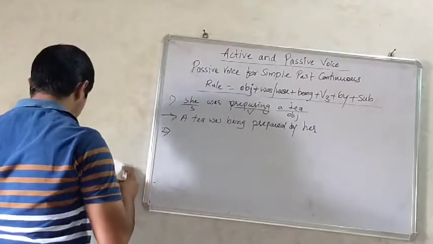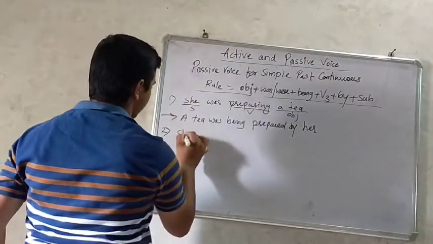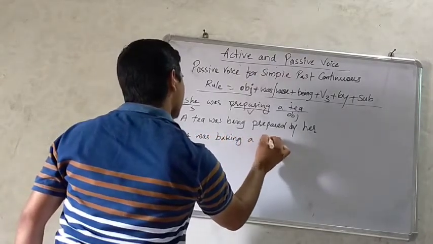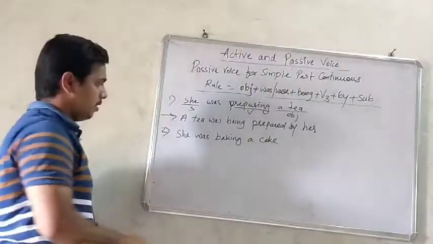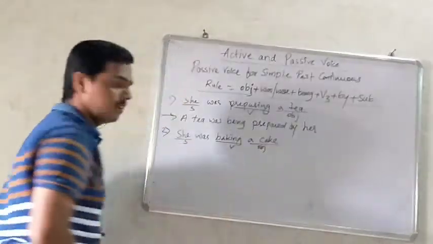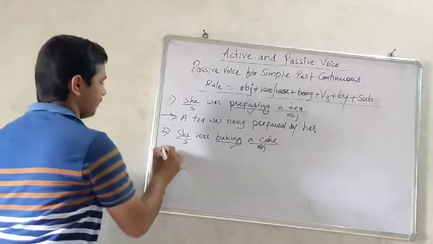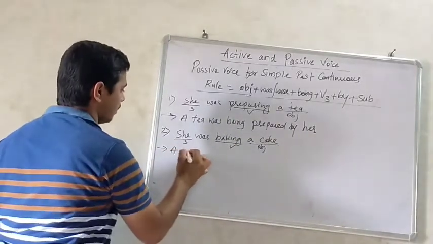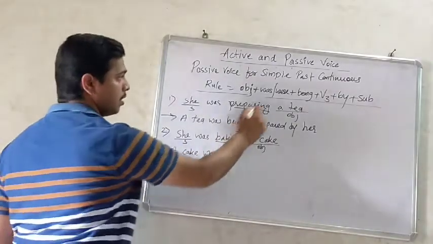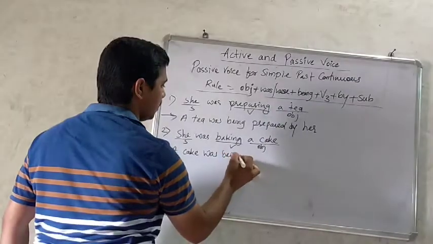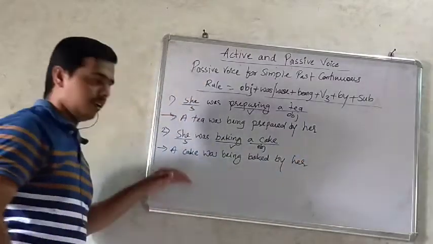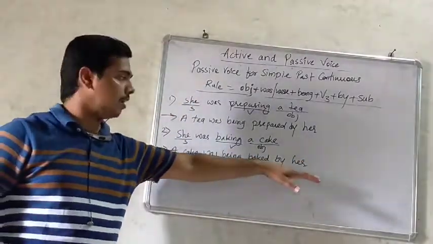The second example, she was baking a cake. She is the subject, helping verb, main verb, and this is the object. Now let us solve. Take the object first. A cake was, it's singular, cake is singular. A cake was being baked by her.